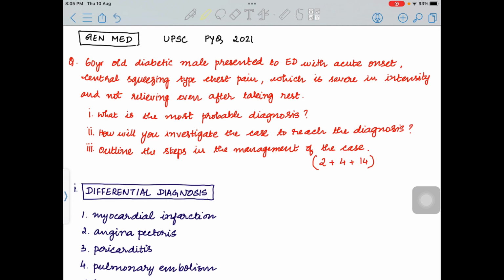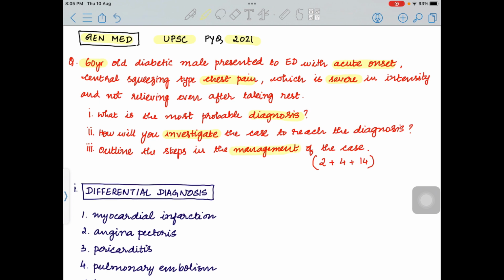In this series, we are discussing UPSC Medical Science Optional Previous Year questions. Here is a General Medicine question from the year 2021. A 60-year-old diabetic male patient presented to emergency with acute onset central squeezing type chest pain, which is severe in intensity and not relieving even after taking rest. What is the most probable diagnosis? How will you investigate the case to reach the diagnosis? Outline the steps in the management of the case.